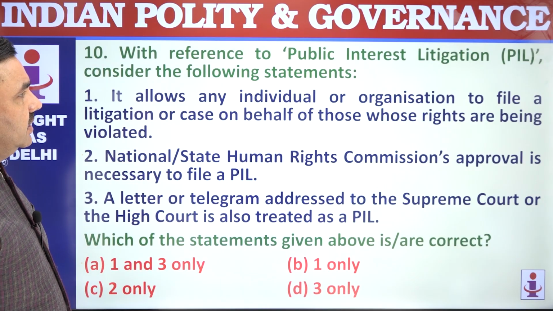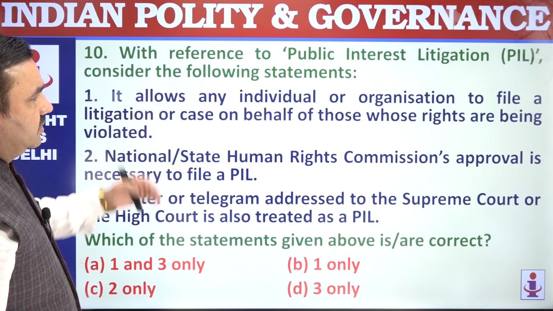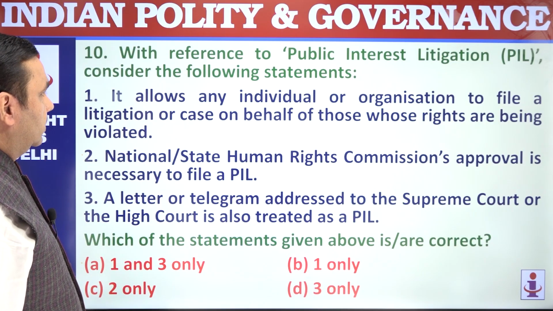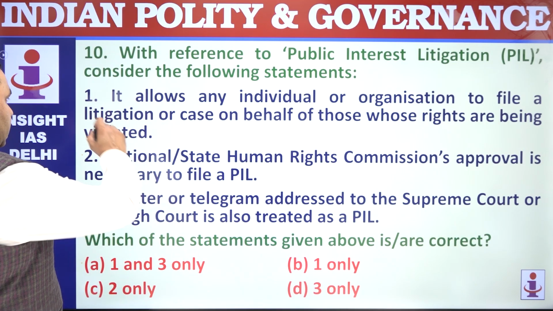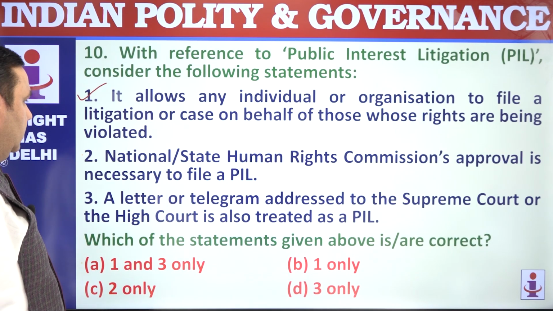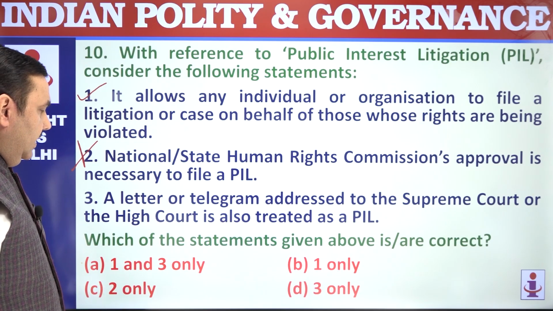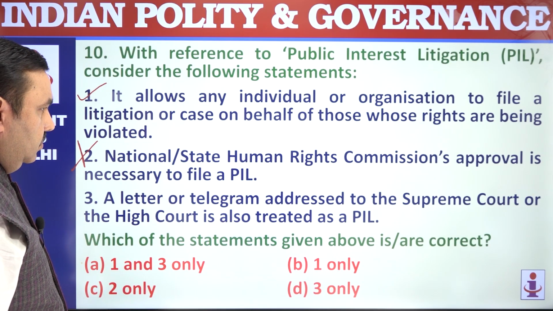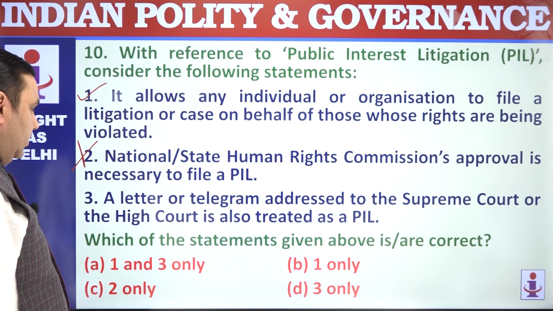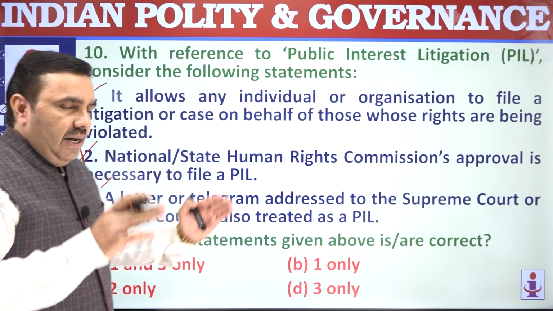With reference to public interest litigation, consider the following statements. It allows any individual or organization to file a litigation or case on behalf of those whose rights have been violated. Perfectly correct. National or State Human Rights Commission approval is not necessary here. That's wrong. A letter or telegram addressed to the Supreme Court or High Court is also treated as PIL. Letter, telegram, this has been accepted by the Supreme Court as PIL.